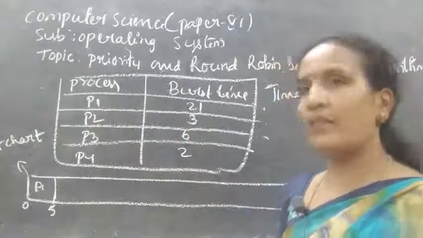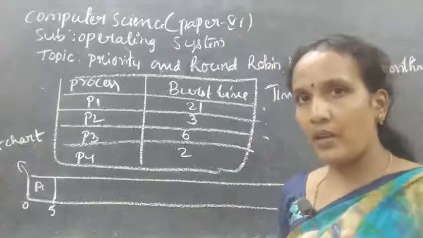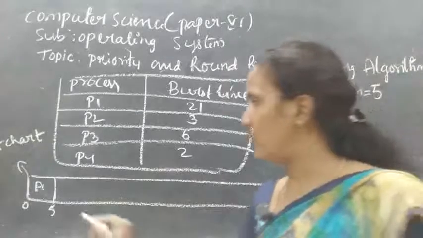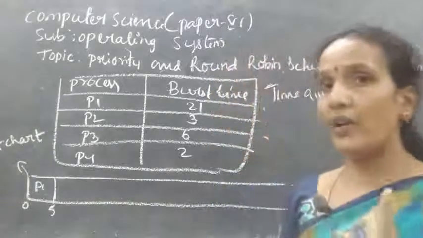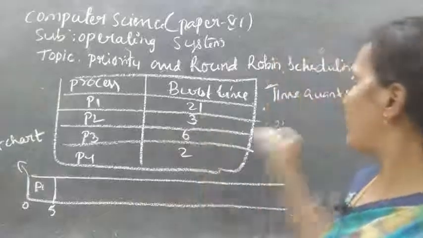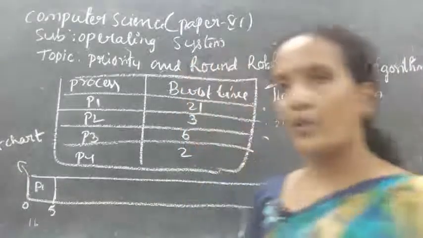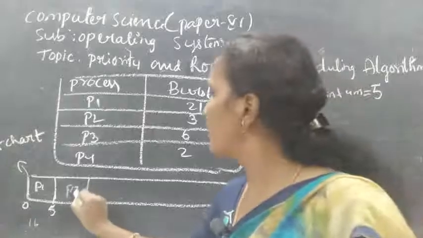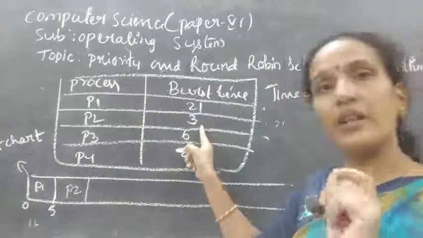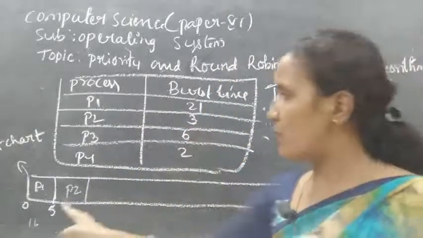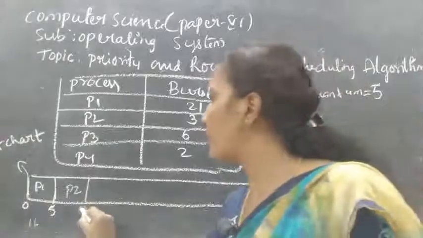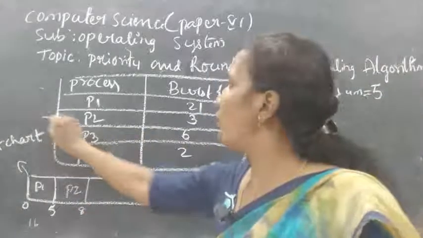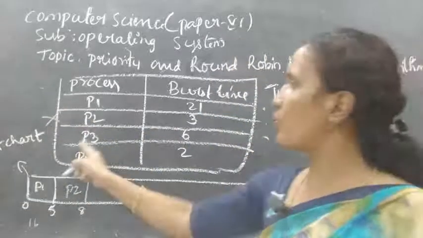P1 is 21 milliseconds, but how much time am I giving? Only 5. So the remaining is 16. Now the next one is P2, but P2's execution time is only 3 milliseconds. So 5 plus 3 is 8. Now P2 is over.